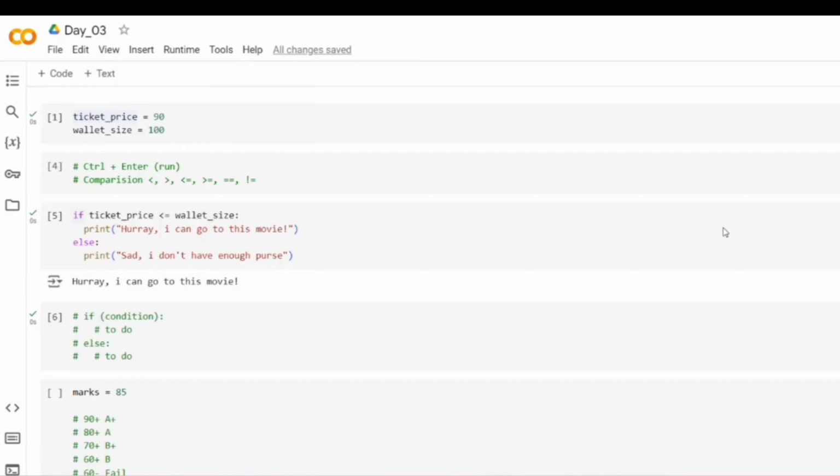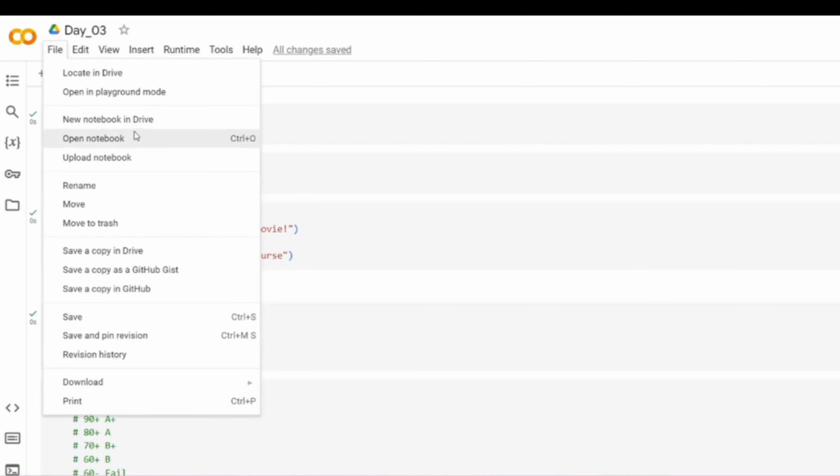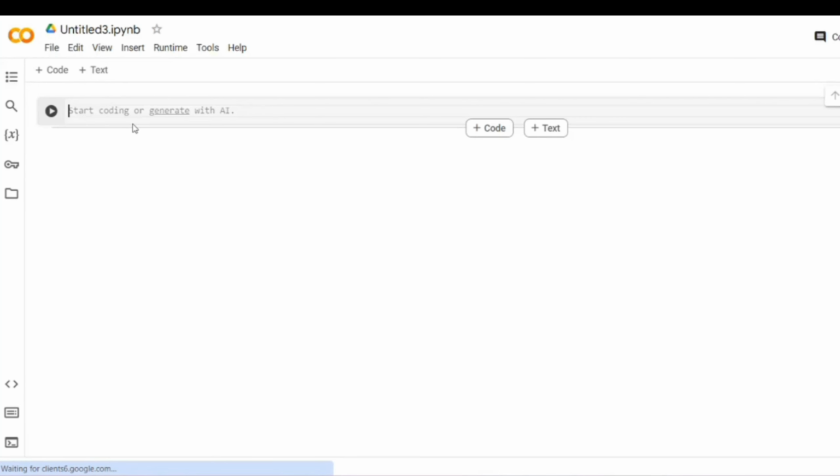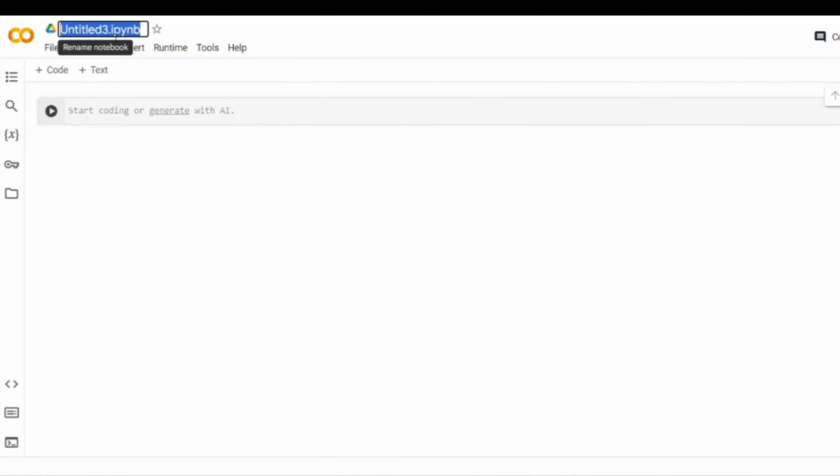Alright, our next topic is loops. So let's create a new notebook. Loops is another important, fundamental topic. Let's name our notebook day 4 and let's connect it.